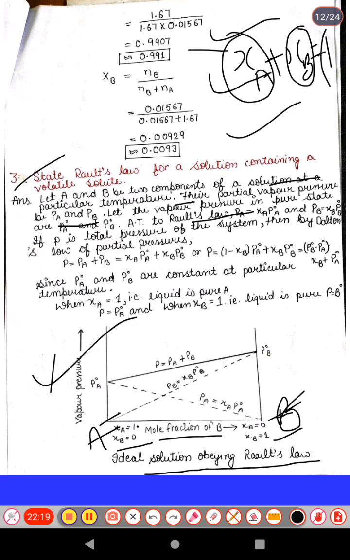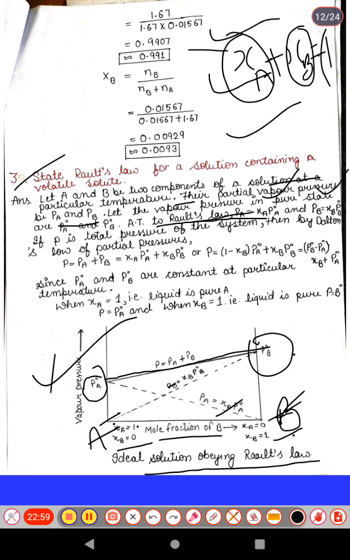In the pure state the vapor pressures are PA naught here and PB naught here, and as we join PA naught to PB naught, it gives the value of the mole fraction of the B component and the A component. Now, according to Raoult's law, by definition we write the values of A and B, and we calculate the sum of the two components A plus B, the total vapor pressure. So according to Raoult's law, PA equals XA times PA naught and PB equals XB times PB naught.